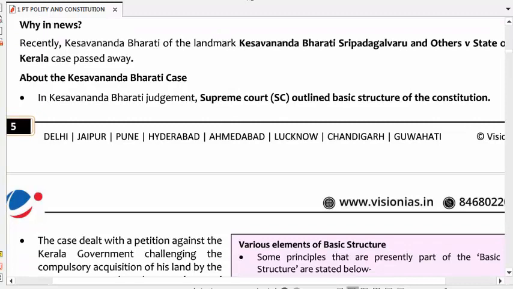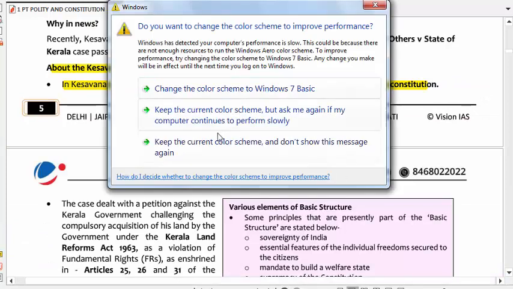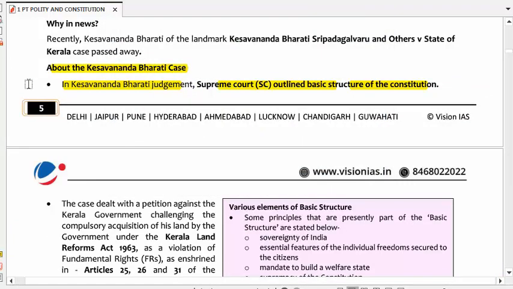In the Kesavananda Bharati case, the Supreme Court outlined the basic structure of the Constitution.